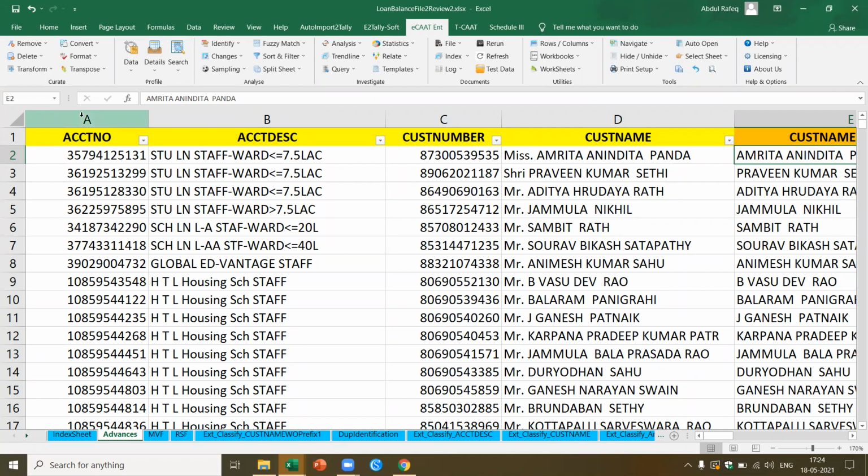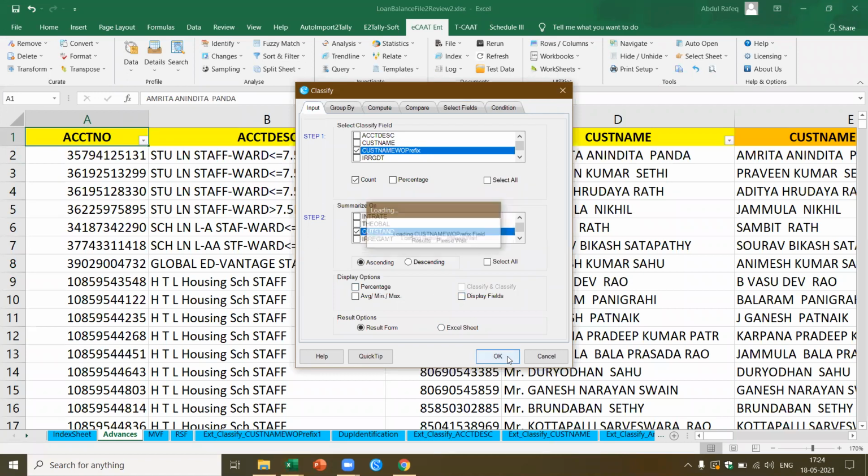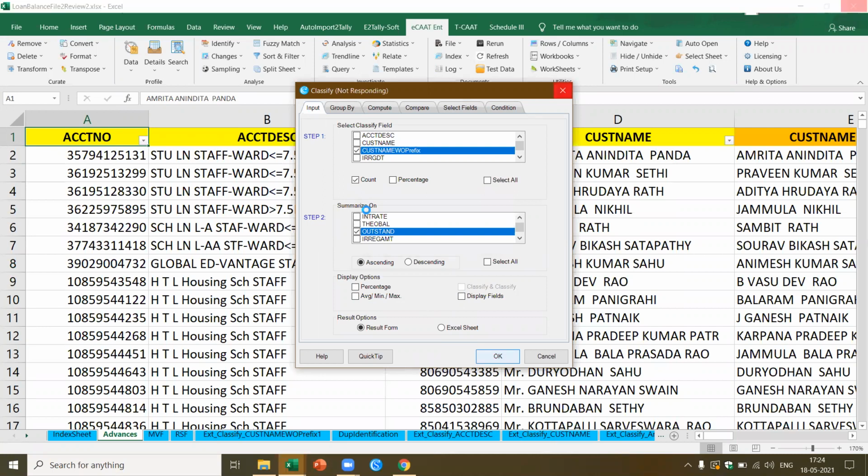Now what I would like to do in this case is go to data, and say classify. Now I want to classify based on the customer without prefix. I just select that, and I want the total of the outstanding. That's all. And I say okay. Now for the 3,400 accounts we got, it should give me the count for each customer name and also the sum and the percentage.